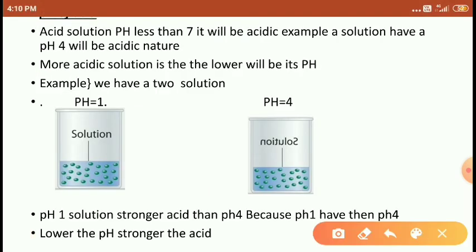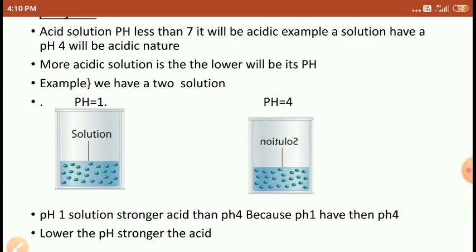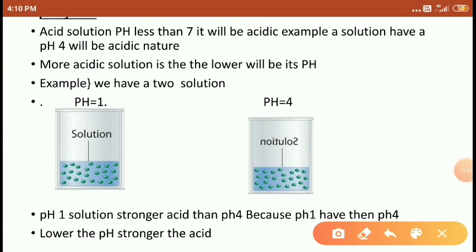Okay, in this diagram it is easy to understand the pH scale. Here we are using two acids. A solution with pH less than 7 will be acidic. A pH of 4 is also acidic. Both are acidic. For example, any solution having a pH value of 4 is acidic in nature, right?